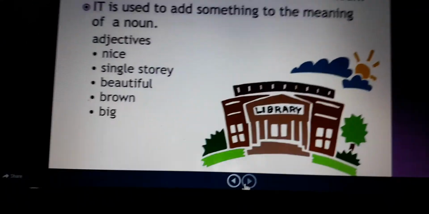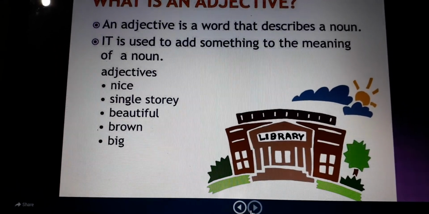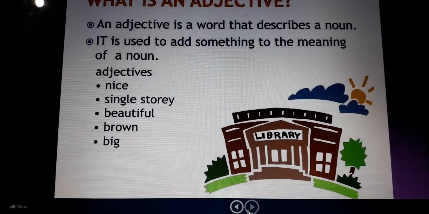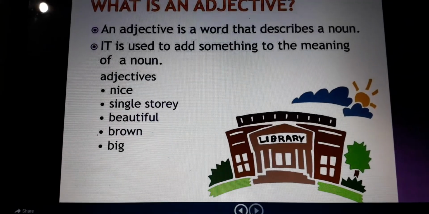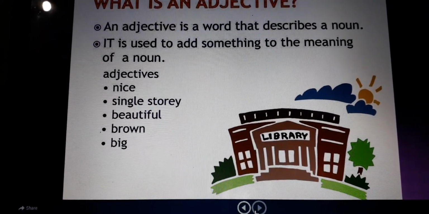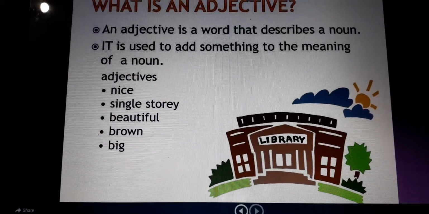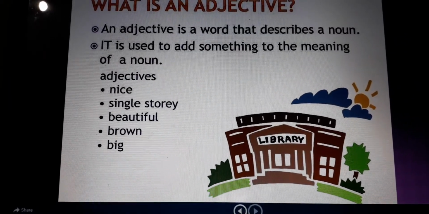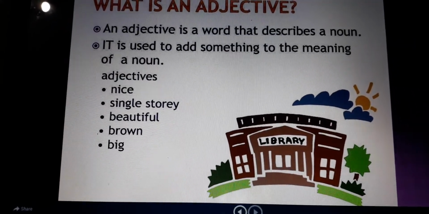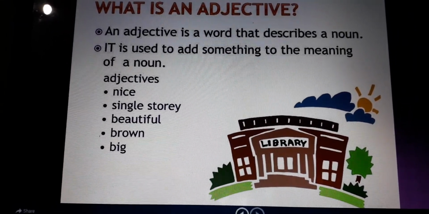Yes, an adjective is a word that describes a noun. It is used to add something to the meaning of a noun. Adjectives are nice, single, story, beautiful, brown, big, six, seven, many, much.